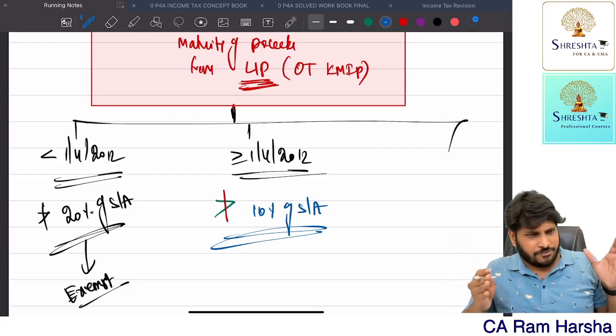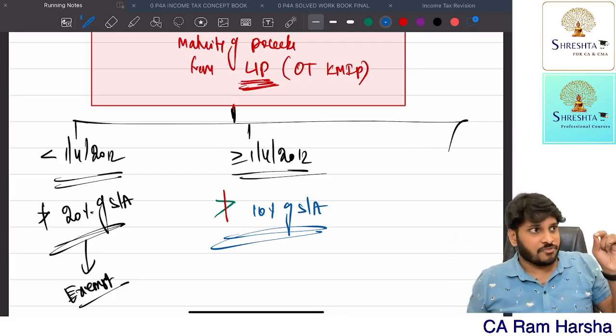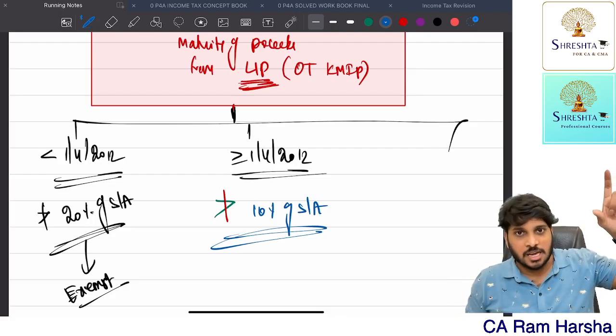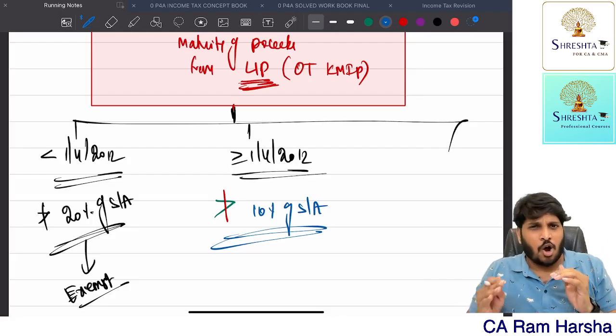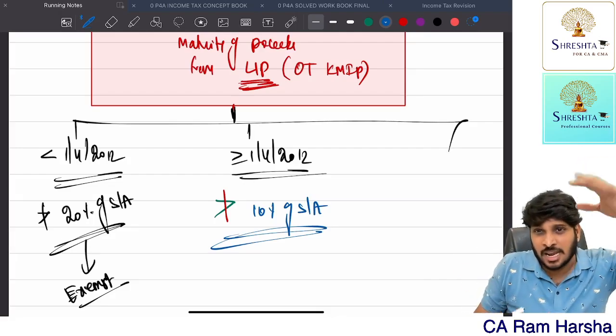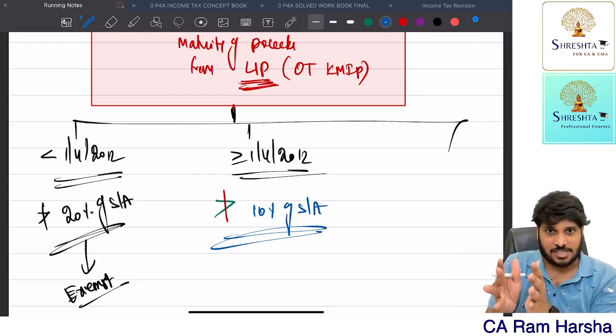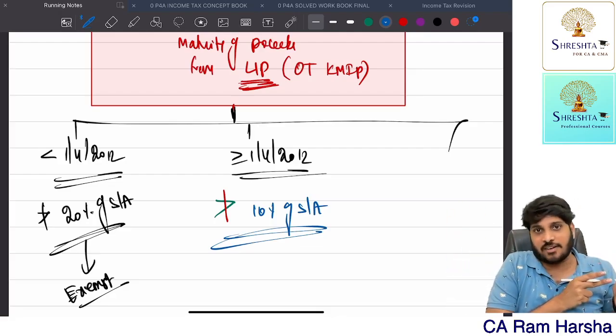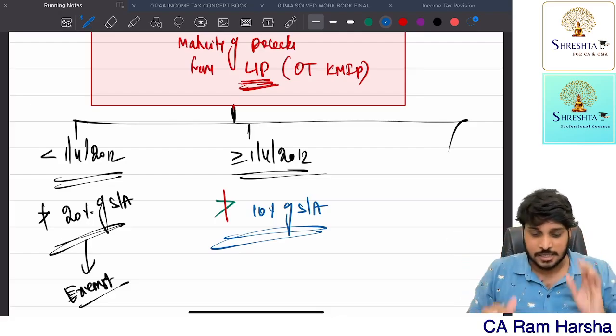Suppose every year I am paying 15 lakhs premium, whereas the policy sum assured is 1 crore. Every year I am paying 15 lakhs. How much is eligible for deduction under 80C? Of course, the 1.5 lakh limit is there. But the 10% restriction first, that is 10 lakhs, then I will restrict it to 1.5 lakh. Able to understand?